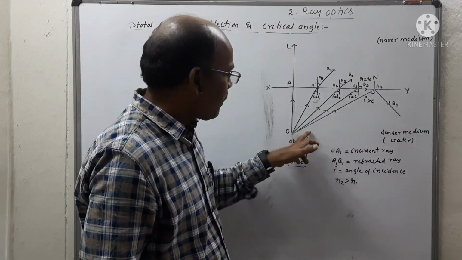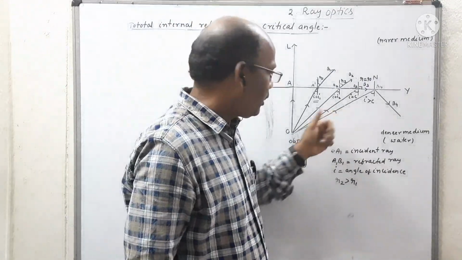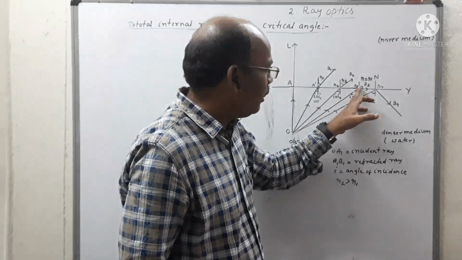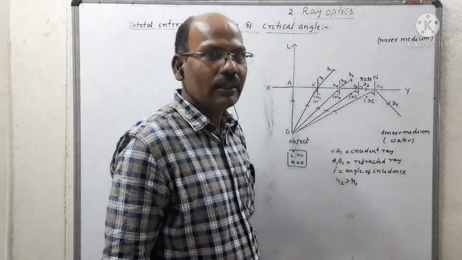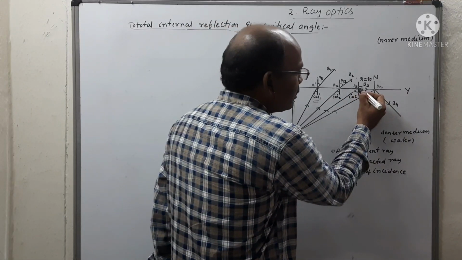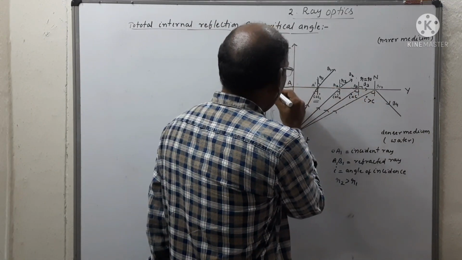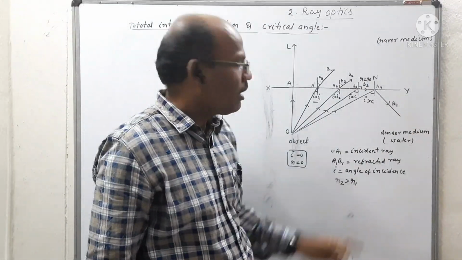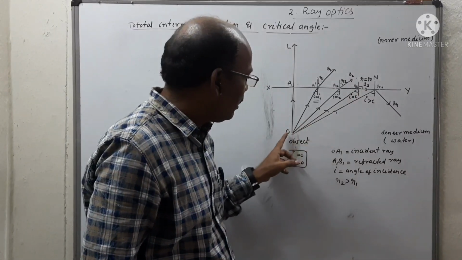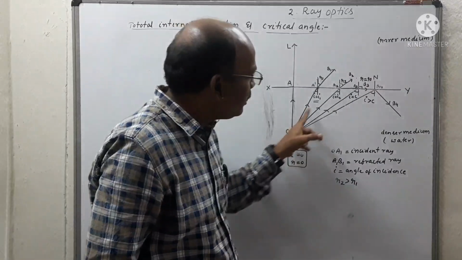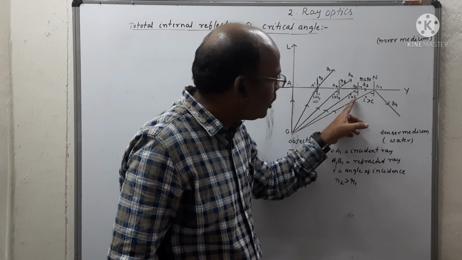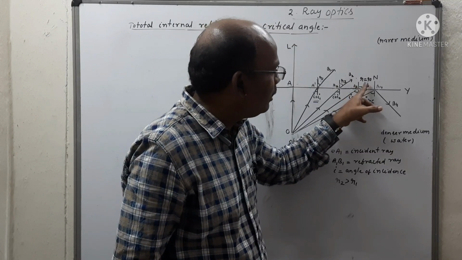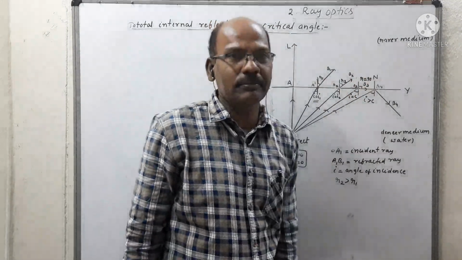And the third one is when the angle of incidence of the ray coming from the object is equal to C, then the refracted ray grazes the separation of the two media XY. XY is the separation of the two media. When the angle of incidence OA3 is equal to C, then the refracted ray A3B3 makes an angle equal to 90.